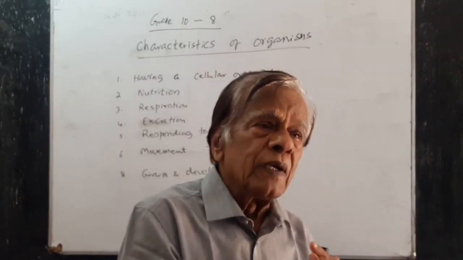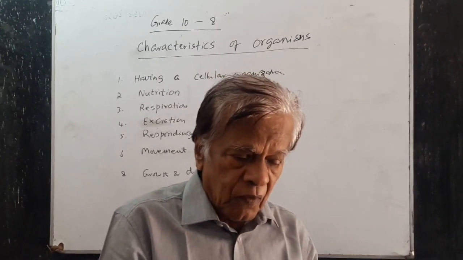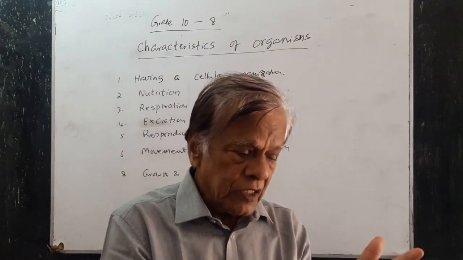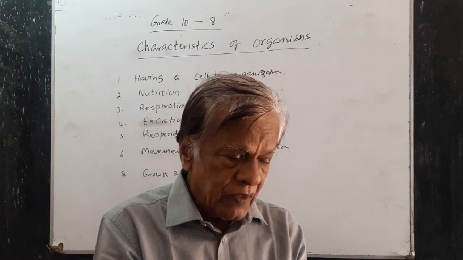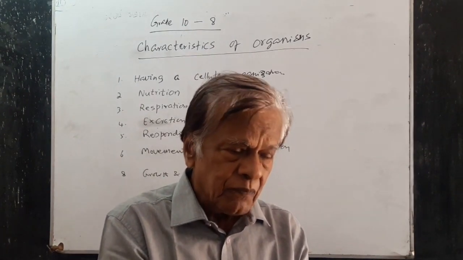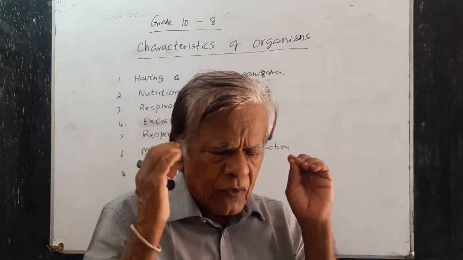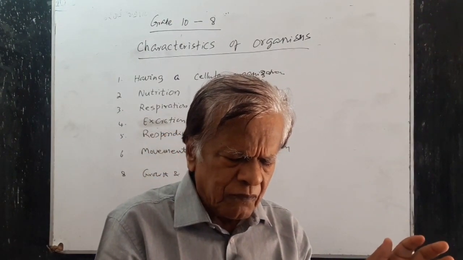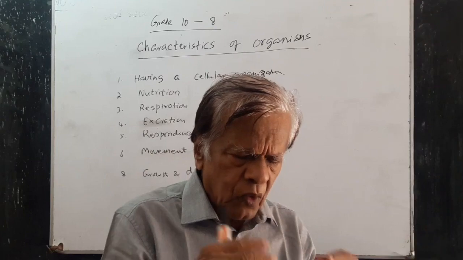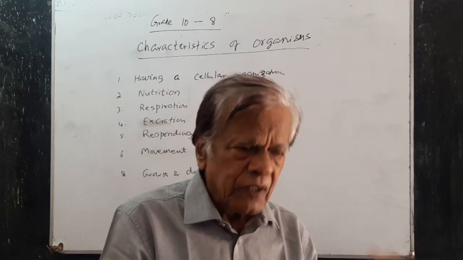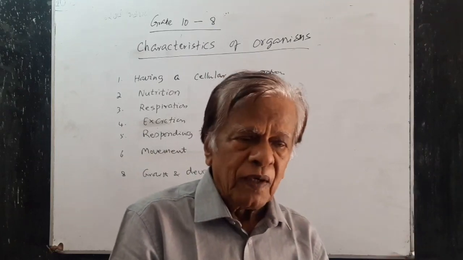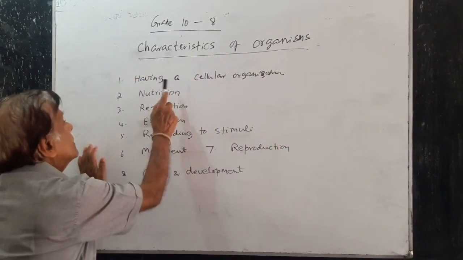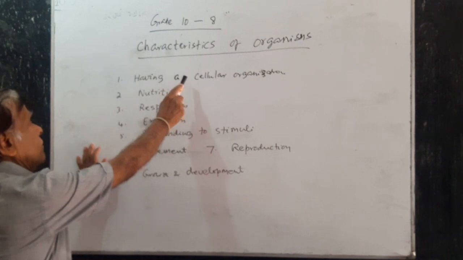Body systems are made of organs. We have in our bodies the digestive system, respiratory system, nervous system, excretory system, and blood system. These systems are formed of organs, organs are formed of tissues, and tissues are formed of cells, right? So this is one characteristic of organisms.